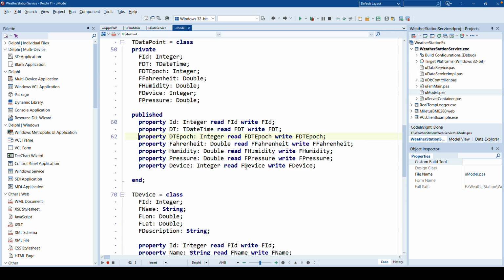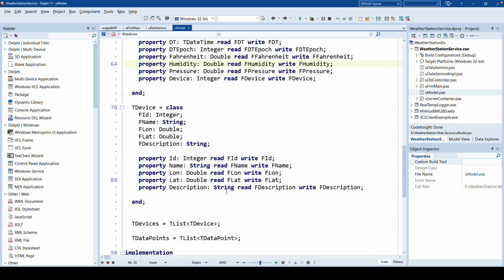The model itself is pretty easy. For example, the data point is just a representation of the stuff that is stored inside of the database. So the ID is an integer. You see I have two fields. One is an integer for the date time. The other one is a TDateTime, so I can read it easily in Delphi. I have the temperature, I have the humidity, normal double values. The device, same thing, just a representation of what is inside of the database.